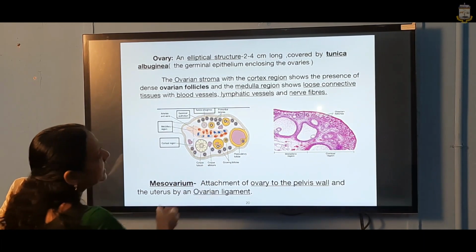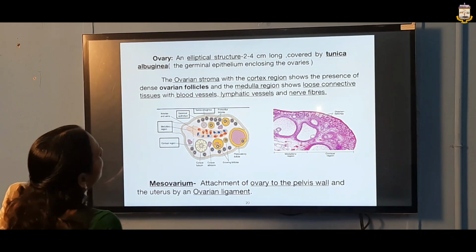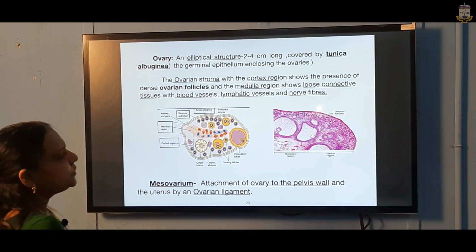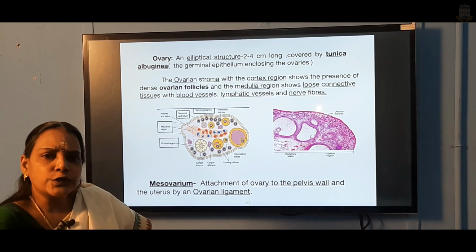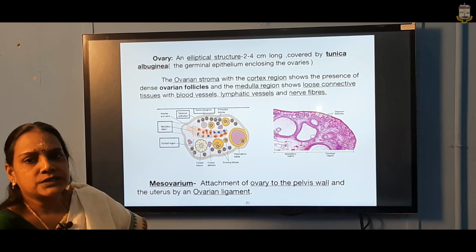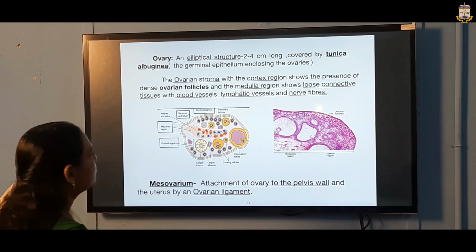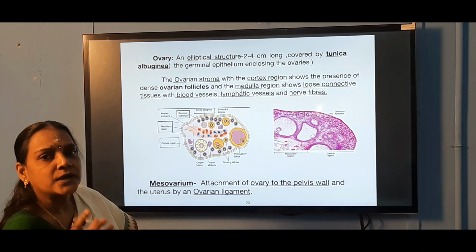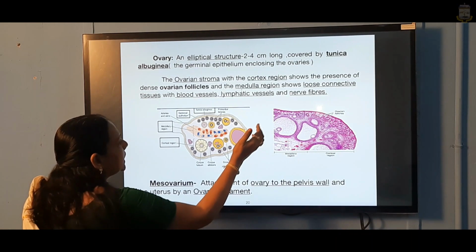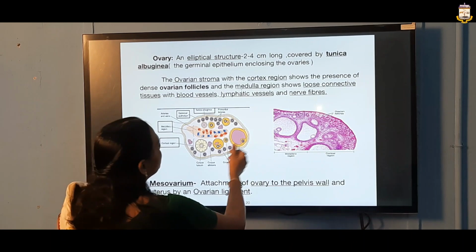which is very small, and it is covered by the tunica albuginea and the germinal epithelium enclosing the ovaries. We call it germinal epithelium because it was produced in the development stage itself, when it is in the fetus condition. And the ovarian stroma, we call it a stroma because it has two regions, the cortex and the medulla. Cortex is in the outermost region and medulla in the innermost region.